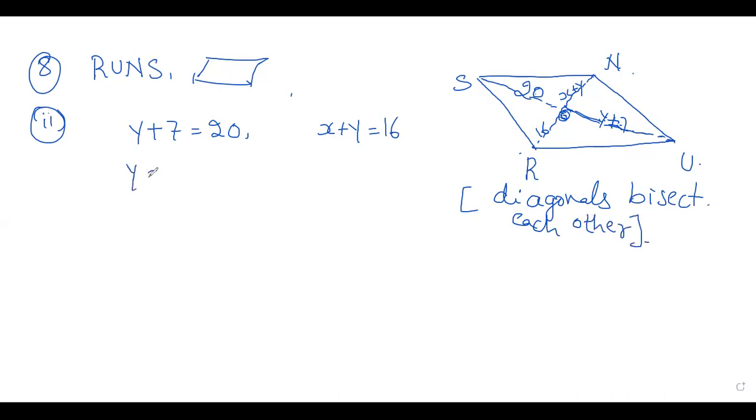Now write y is equal to 20 minus 7, that is equal to 13. Y is equal to 13 centimeter. Here x plus y is equal to 16, and we have the value of y, right? So y is 13 here. Substitute the value, that is equal to 16.